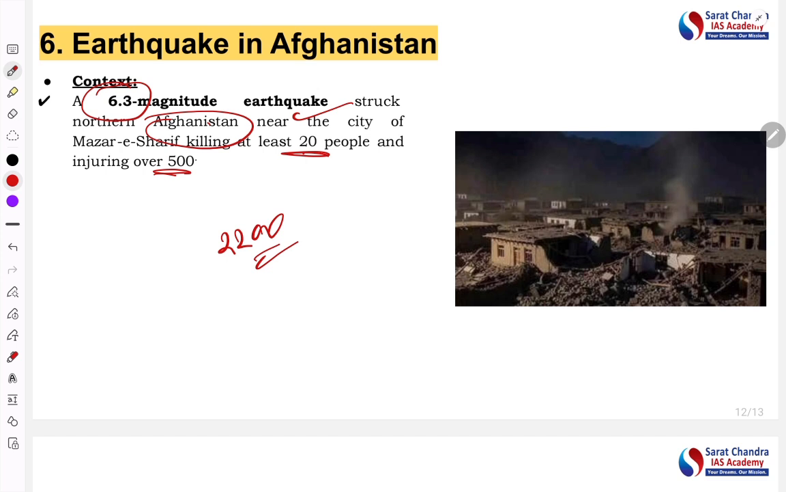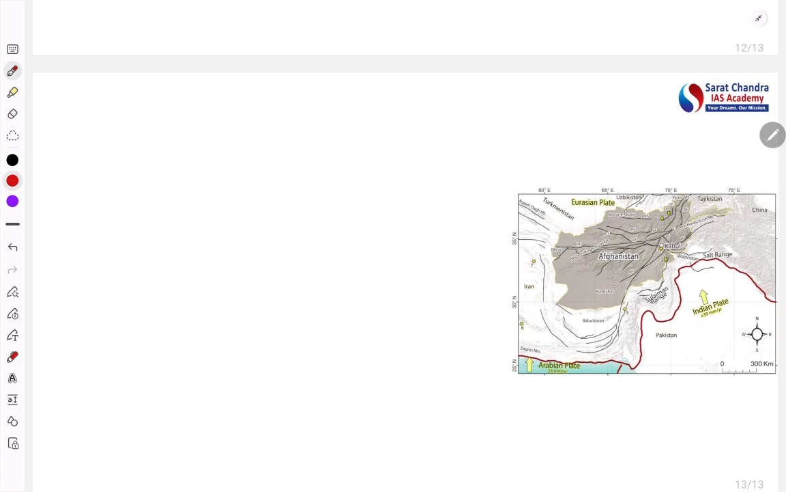Now the question is, why are there so many earthquakes coming into Afghanistan? What is the reason? Before that, we need to understand the earthquake, and then we will go to why in Afghanistan. So earthquake is the topic.